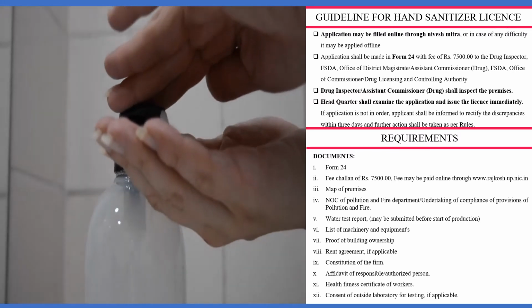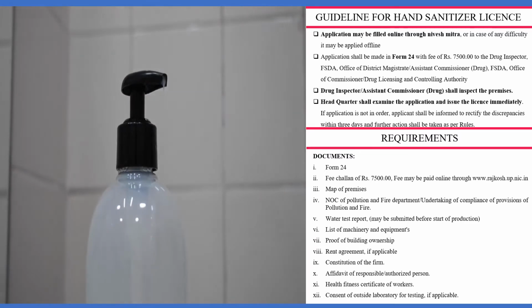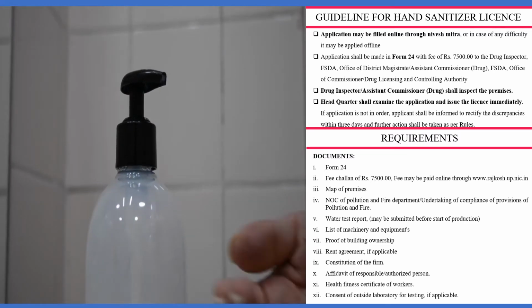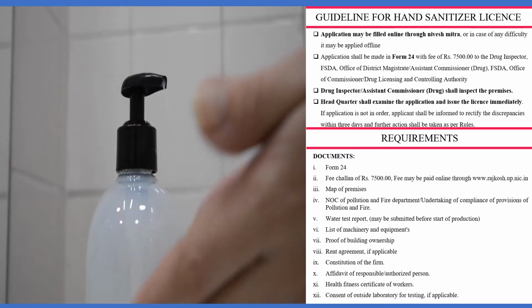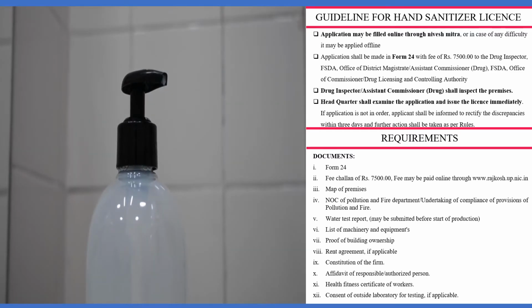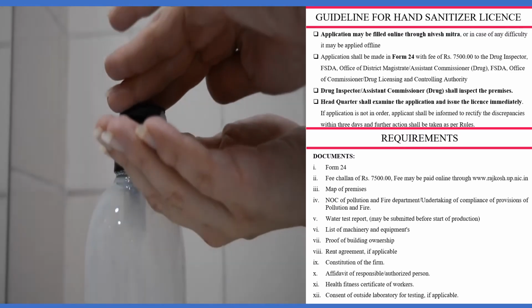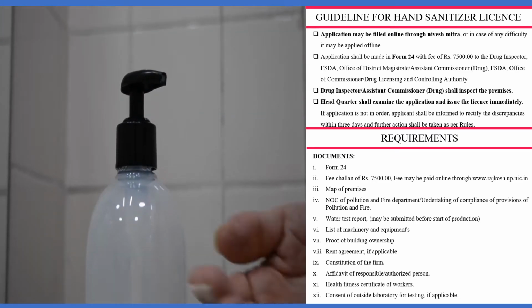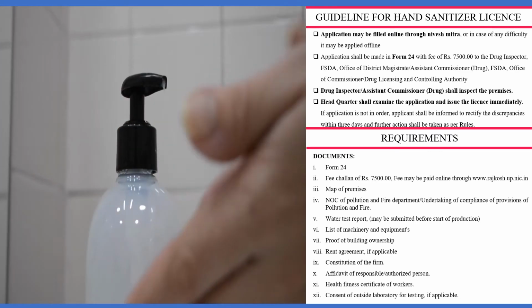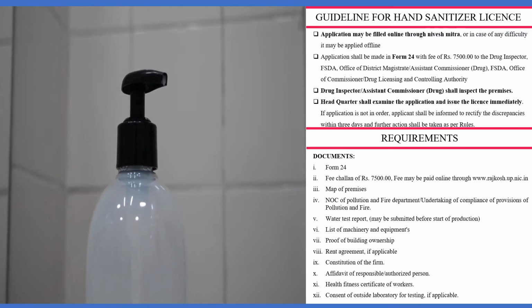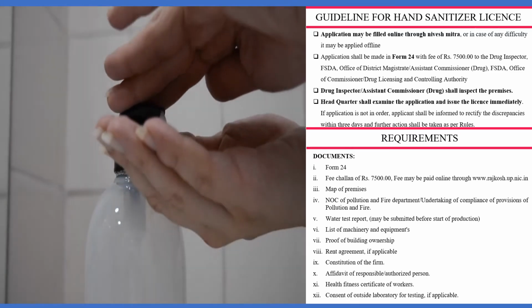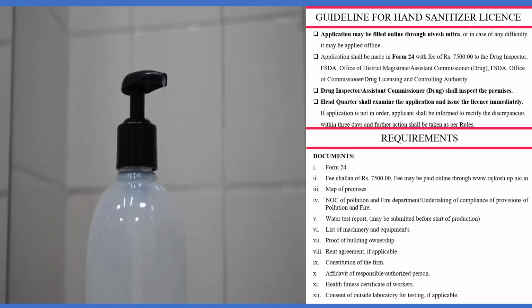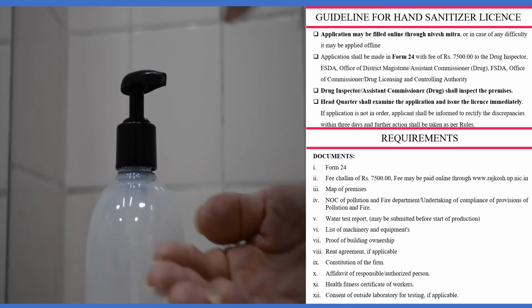So now let's see the document requirements. You need Form 24, a fee challan of rupees 7,500, map of premises, NOC of pollution and fire department, water test report, list of machinery and equipment, proof of building ownership, rent agreement if applicable, constitution of the firm, affidavit of the responsible and authorized person, health fitness certificates of the workers, and consent of outside laboratory testing if applicable.